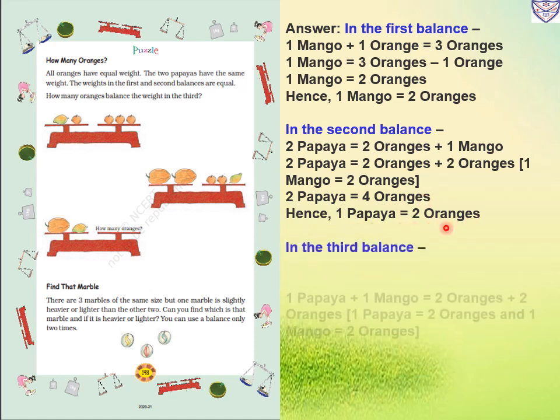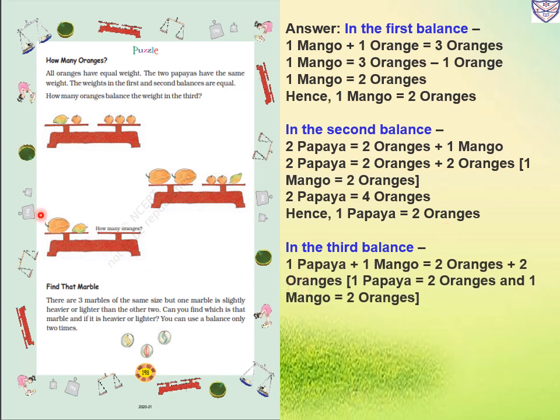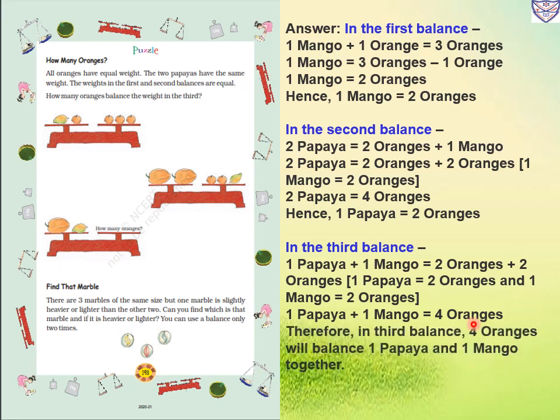So now in the third balance we can keep 1 papaya, plus 1 mango is already there. So we have to keep something here to balance. For 1 papaya we will keep 2 oranges, and for 1 mango we will keep 2 oranges. It will be balanced. So 1 papaya plus 1 mango equals 4 oranges. Therefore, in the third balance, 4 oranges will balance 1 papaya and 1 mango together. So we will keep here 4 oranges.